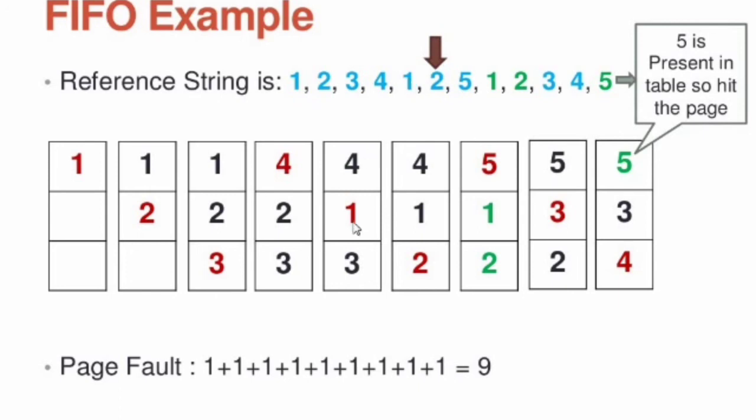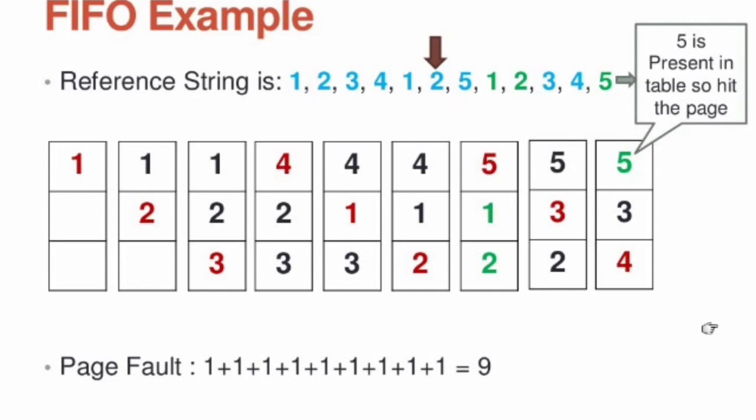On accessing page 1 again, we get a page fault error because the existing memory contains 4, 2, 3. So we get page faults for page 1, page 2 and page 5. During page 1 and 2 accessing we won't get a page fault error because they are already present. Then for page numbers 3 and 4 we get a page fault error because 3 and 4 are not present in the memory.